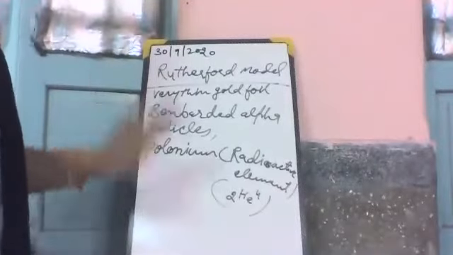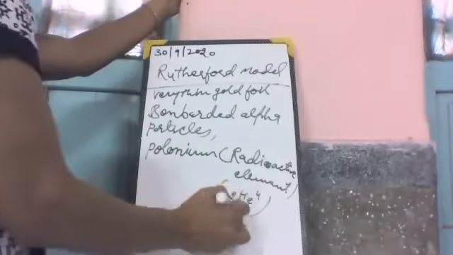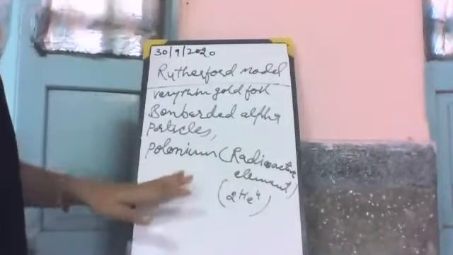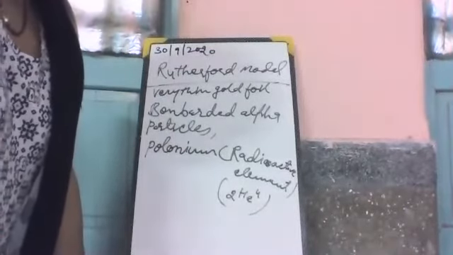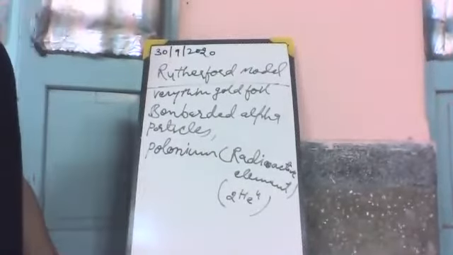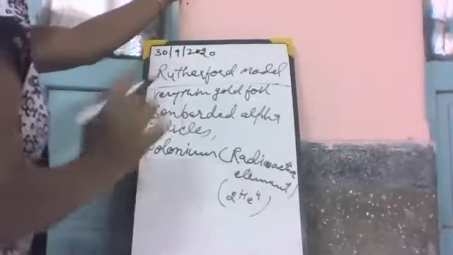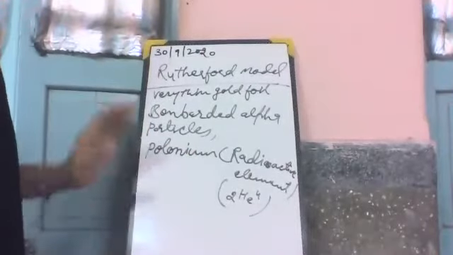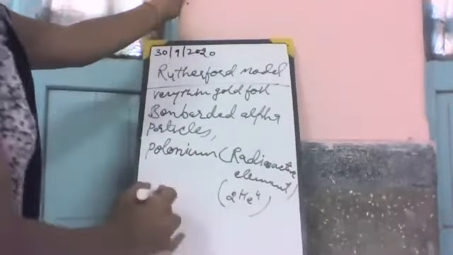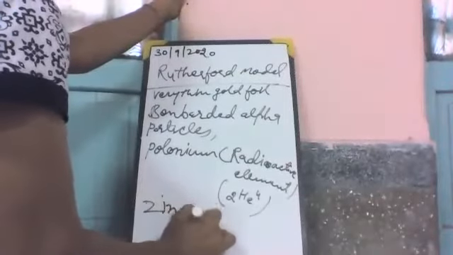He bombarded alpha particles on the gold foil, released from the radioactive element polonium, and they were made to strike a zinc sulfide screen.